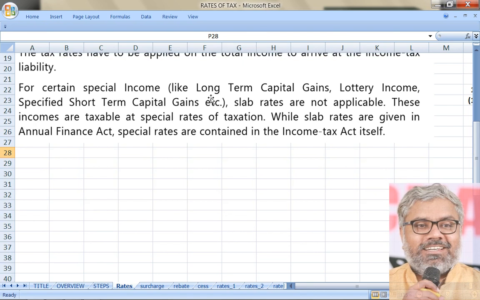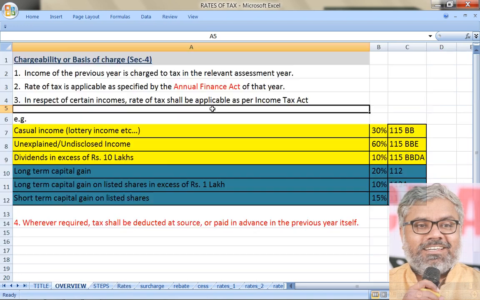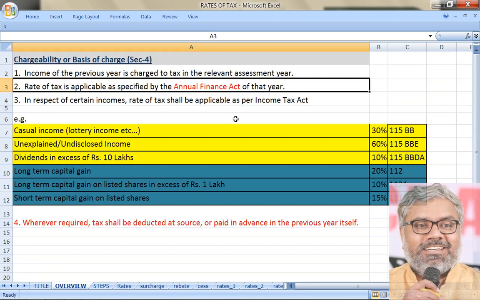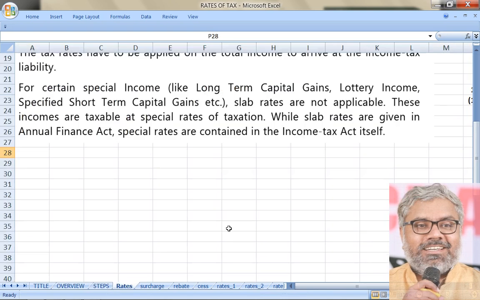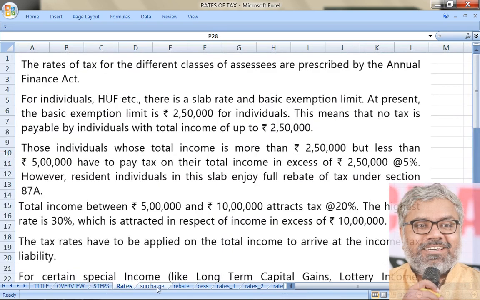And this also we know, for certain special incomes like long-term capital gains, lottery income, specified short-term capital gains, etc., slab rates are not applicable. These incomes are taxable at special rates of taxation. While slab rates are given in the Annual Finance Act, special rates are contained in the Income Tax Act itself. That's what we were talking about here also. Normally the rates of tax are specified in the Annual Finance Act. These special rates are all specified in the Income Tax Act.